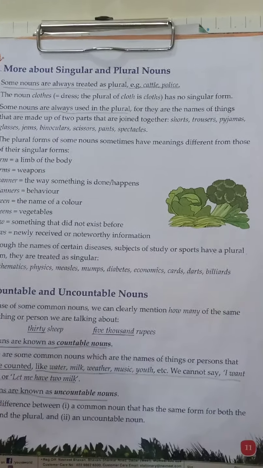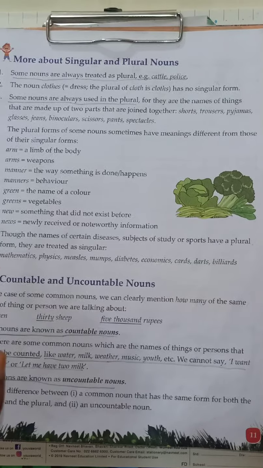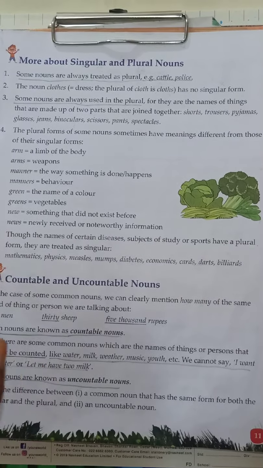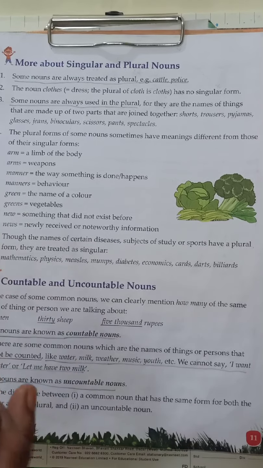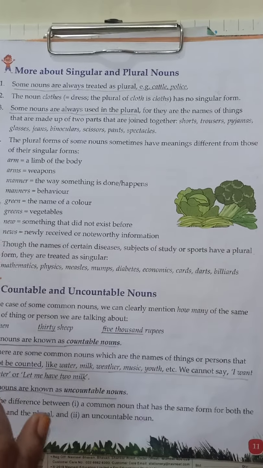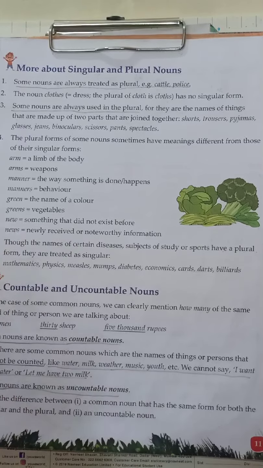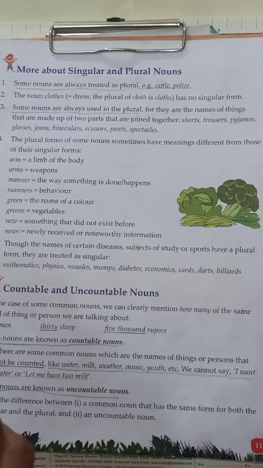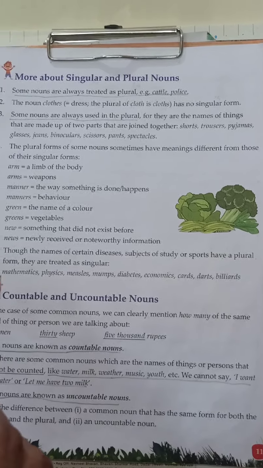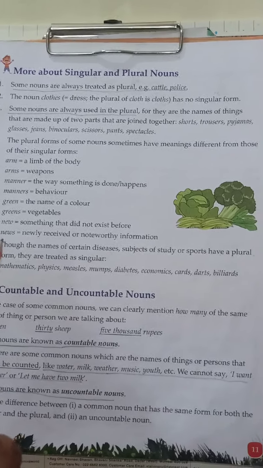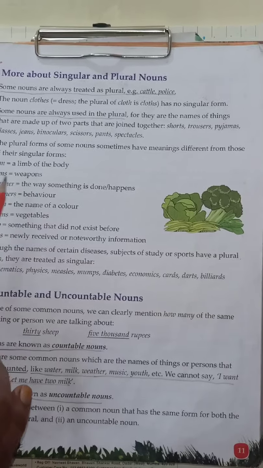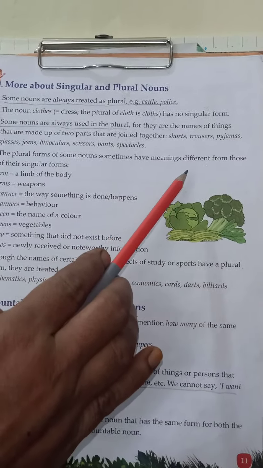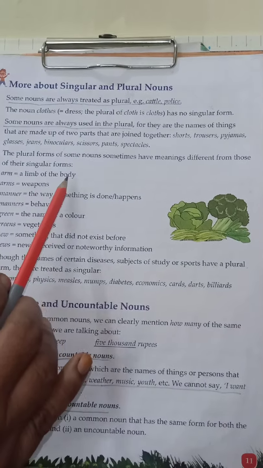Some nouns which have two parts that are joined together are always used in plural forms. So, see the examples thoroughly. Some nouns give a different meaning when they are used in the plural form. The plural forms of some nouns sometimes have meanings different from those of their singular forms.